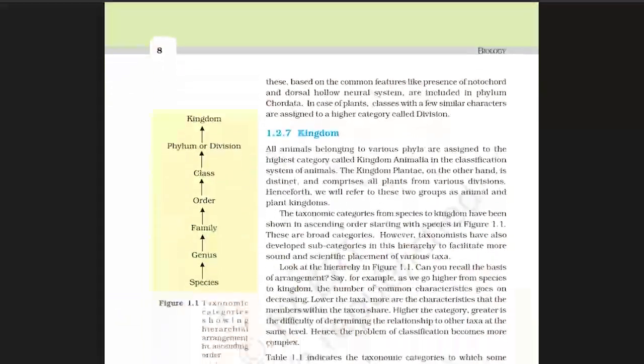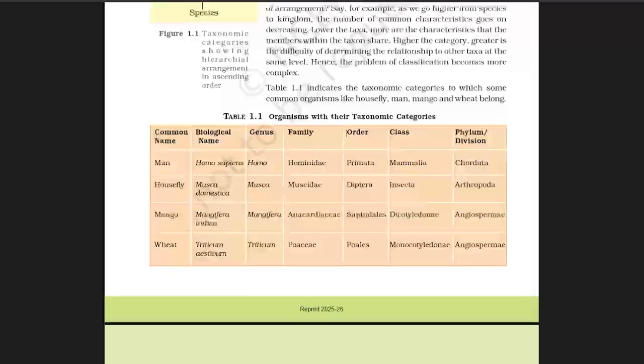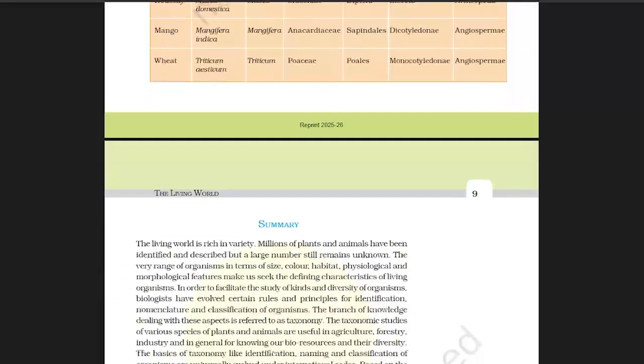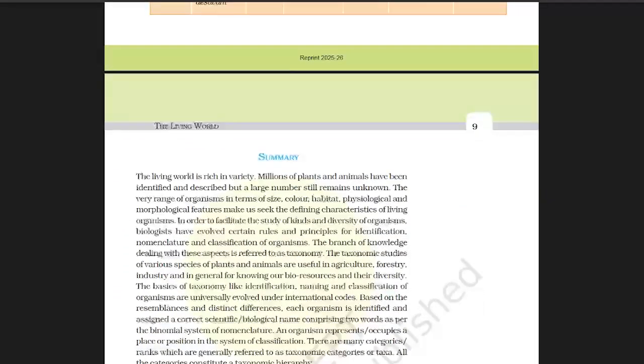In addition to this, there are some taxonomic aids for identification, classification, and preservation of species. First one is herbarium, which means a collection of dried and pressed plant specimens.